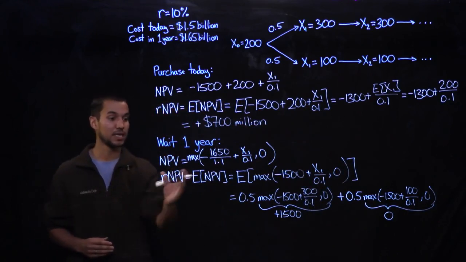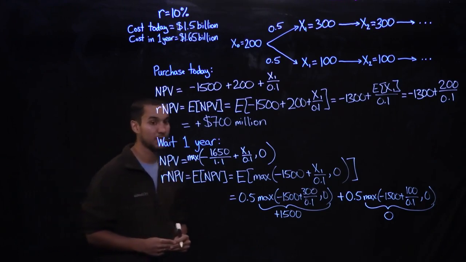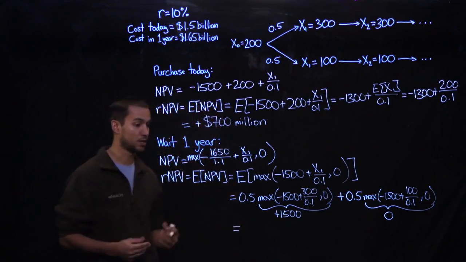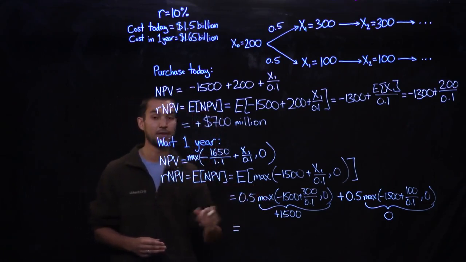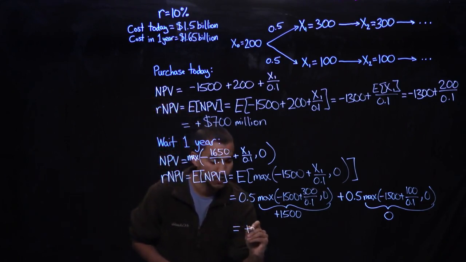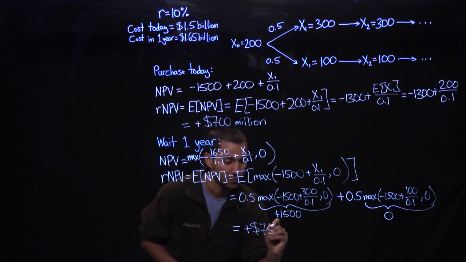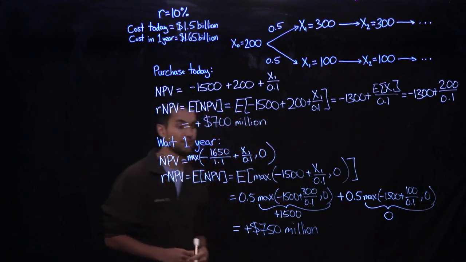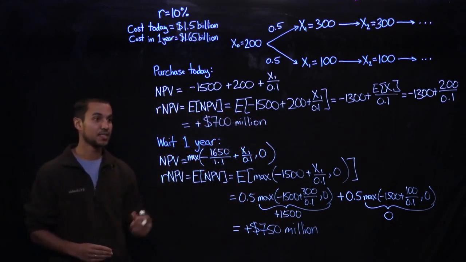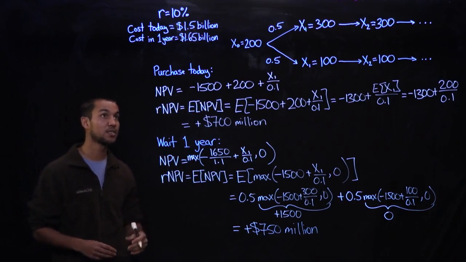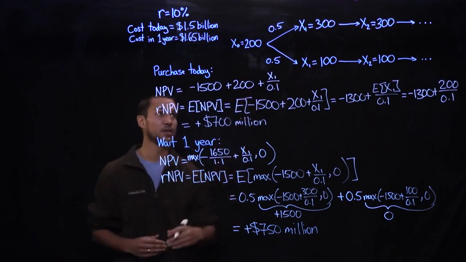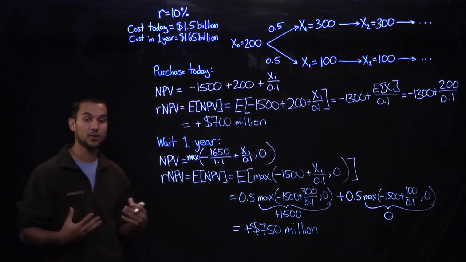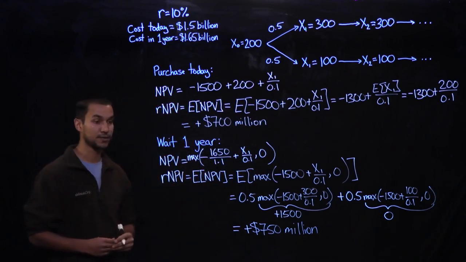And so we see that the expected NPV, the risk-adjusted NPV of the decision to wait 1 year before deciding whether or not to go ahead with this expansion, is equal to 0.5 times 1,500, which is equal to plus $750 million. And so we see in this case, this optionality, the option to forego the project in the case where the pricing legislation decreased the profitability of this drug, actually increased the value of the project by $50 million.